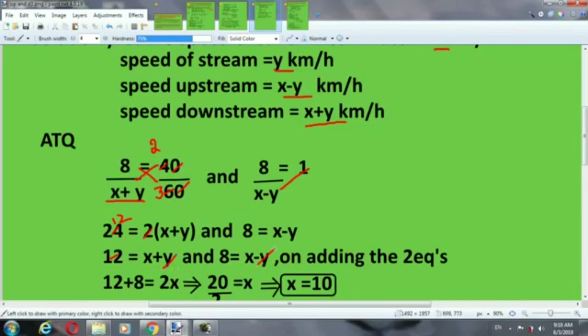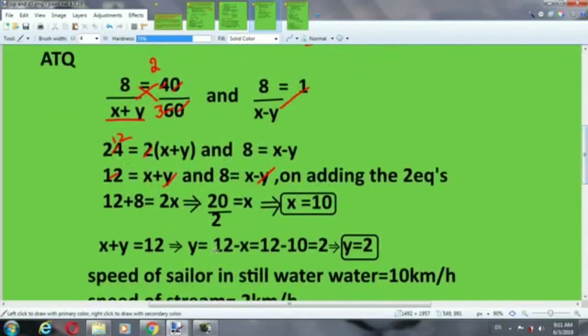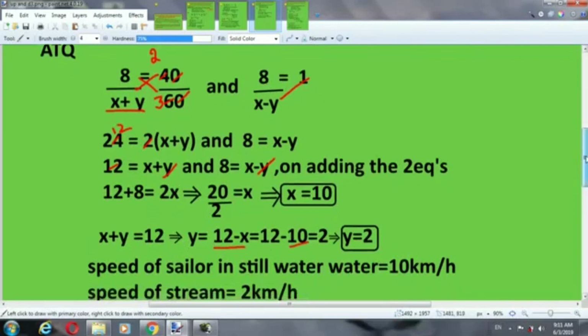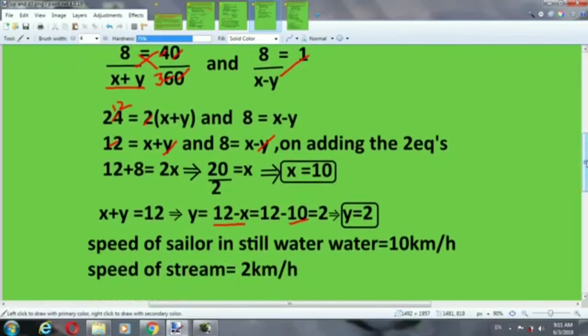Adding these two equations, plus y minus y will cancel, x plus x, 2x, 2x is equal to 12 plus 8, 20, so x is equal to 10. We will put this value of x in any equation, we get y equal to 2. That's why speed of sailor in still water is 10 km per hour and speed of stream is 2 km per hour.